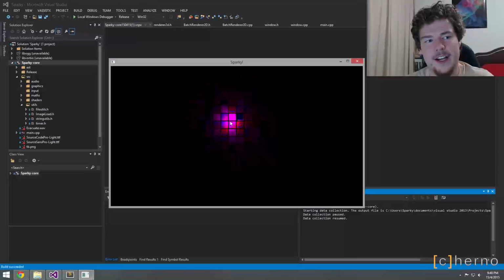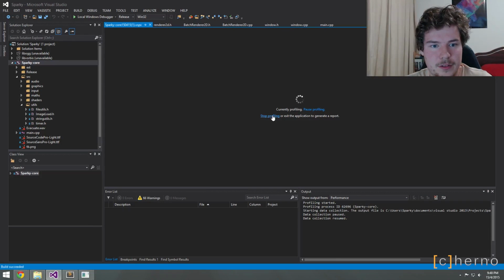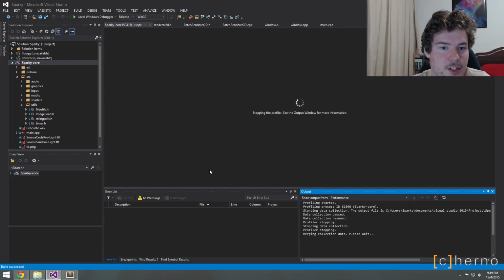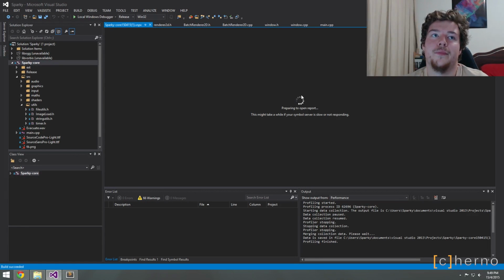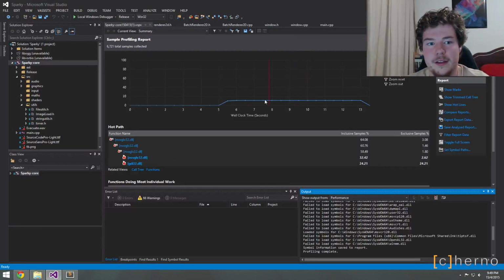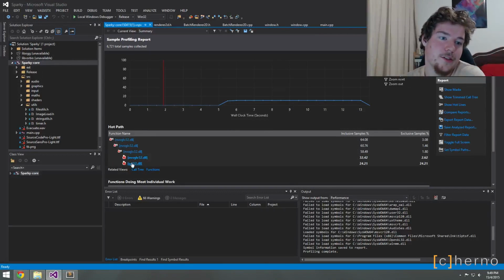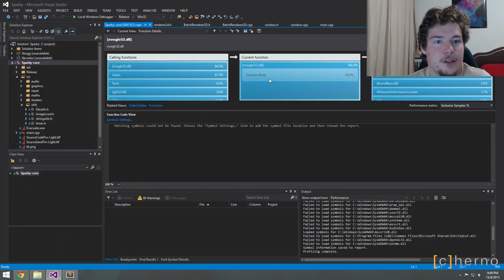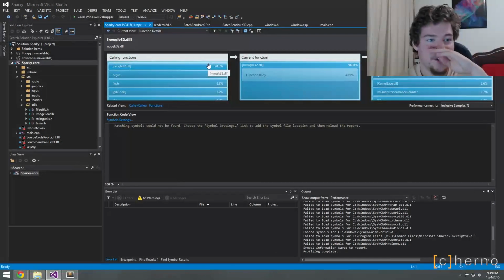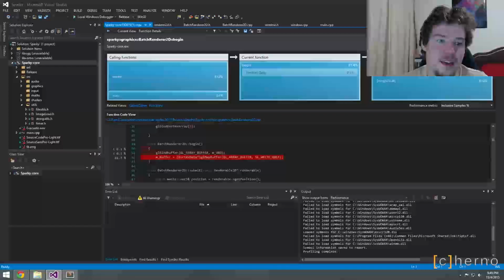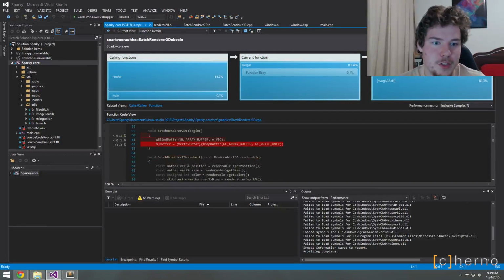Let's see how many draw calls we have actually. Let's just see where all the performance is going, because we could be doing something wrong. That's seeming likely. But the other thing you have to realize is that reducing this to 2 is going to kill everything. So why is it... okay, so it looks like we're actually fine. It looks like what's going on is the majority of our time is actually spent in OpenGL, 96%, which tells me it's not anything we're doing. It's actually begin. So this map buffer is taking the most time.